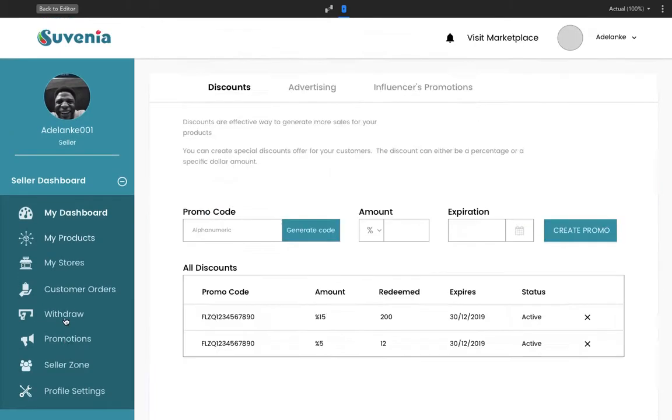A seller can also choose to run discounts and promotions by providing generic codes for people who follow their stores or for their own customers to be able to participate in discount promotions.